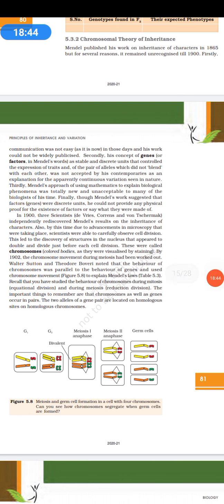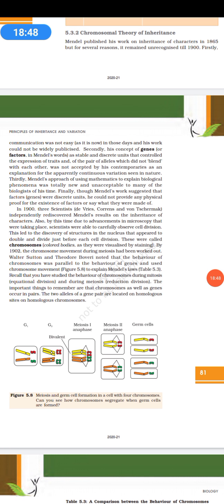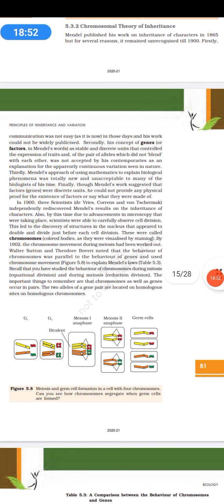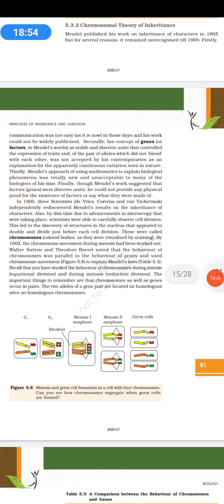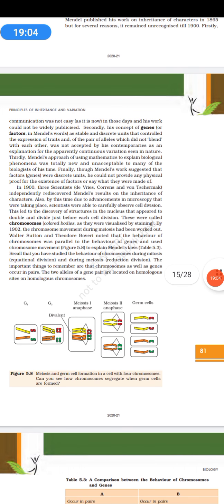They are present in the chromosomes. So these chromosomes are the structures which are responsible for the inheritance of characteristics. Walter Sutton and Theodore Boveri noted that the behavior of chromosomes was parallel to the behavior of genes, using the chromosomal movement to explain Mendel's law.